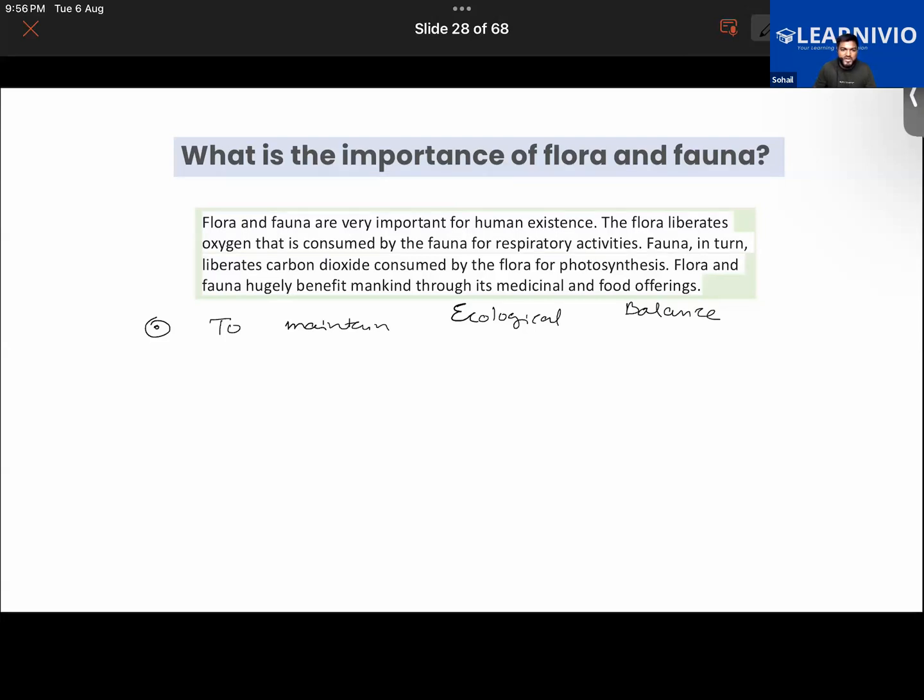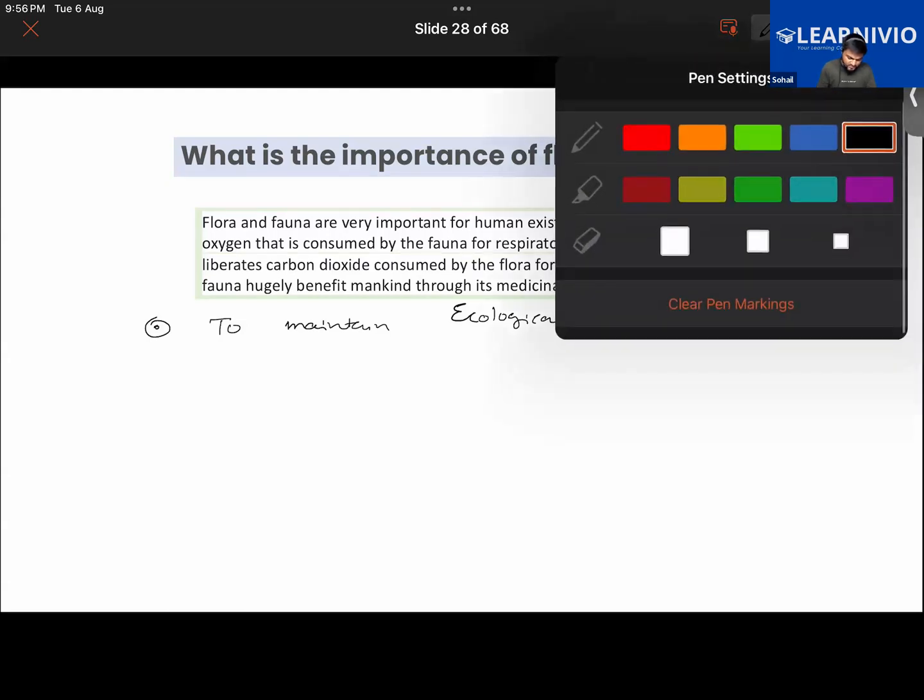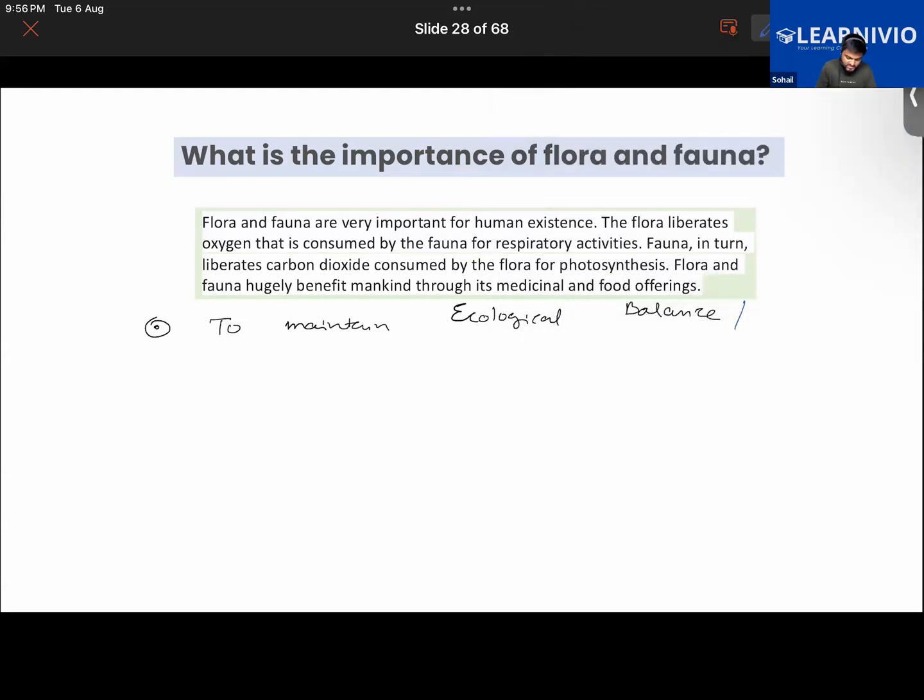Now, the question is, what do we mean by the term ecological balance? Ecological balance is a general term. Whether you say ecological balance or balance in nature, it describes a kind of equilibrium or stability in the ecosystem where all the species coexist in a harmonious relationship.